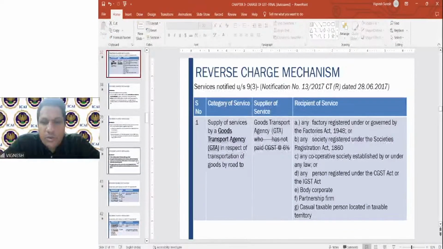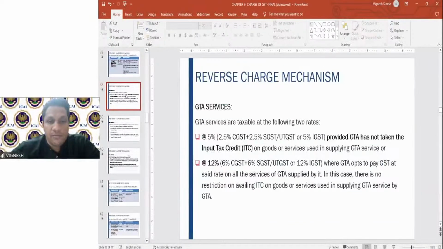So here the recipient, who all are the recipient of service? Factory registered under Factories Act, societies under Societies Registration Act, cooperative society, person registered under CGST or IGST Act, body corporate, partnership firm, casual taxable person located in the taxable territory. These are all the various recipients of services to whom the goods transport agency provides the service, and then the reverse charge mechanism will trigger.